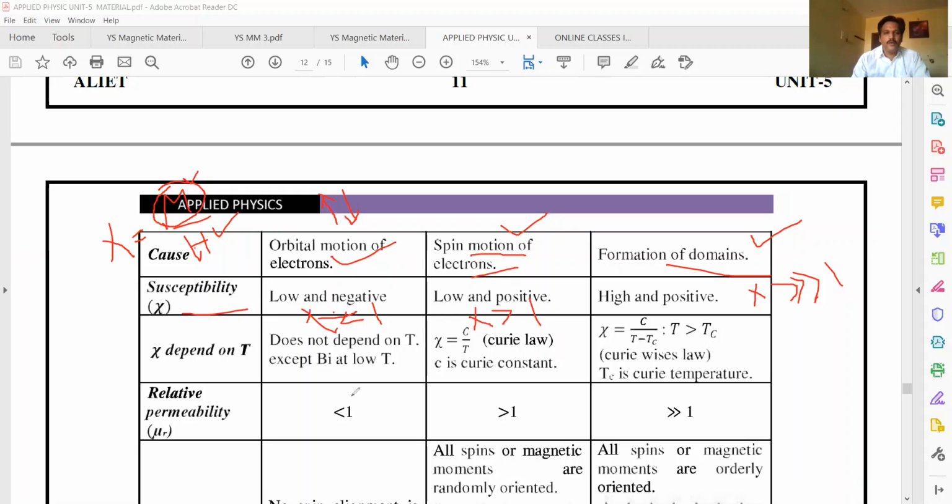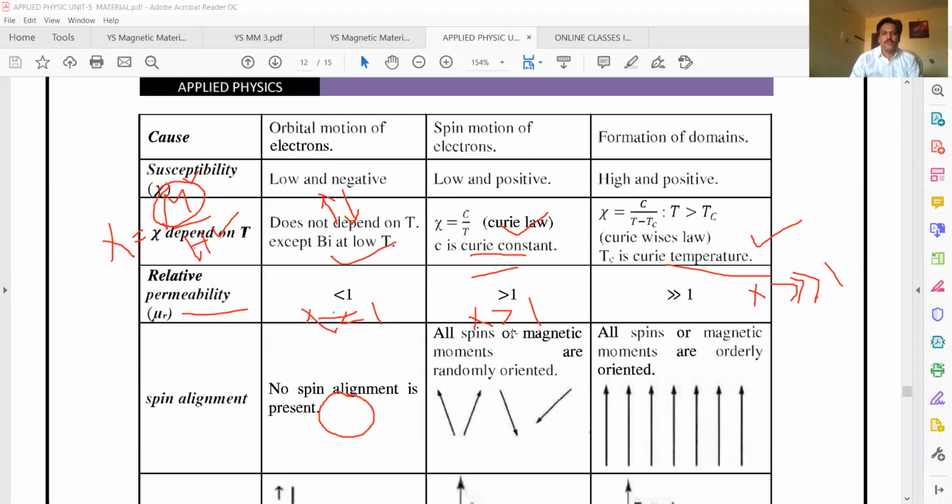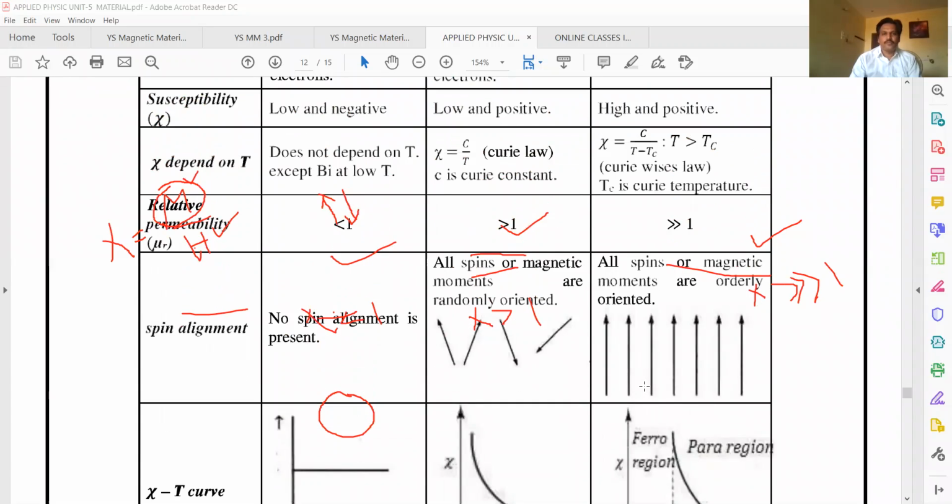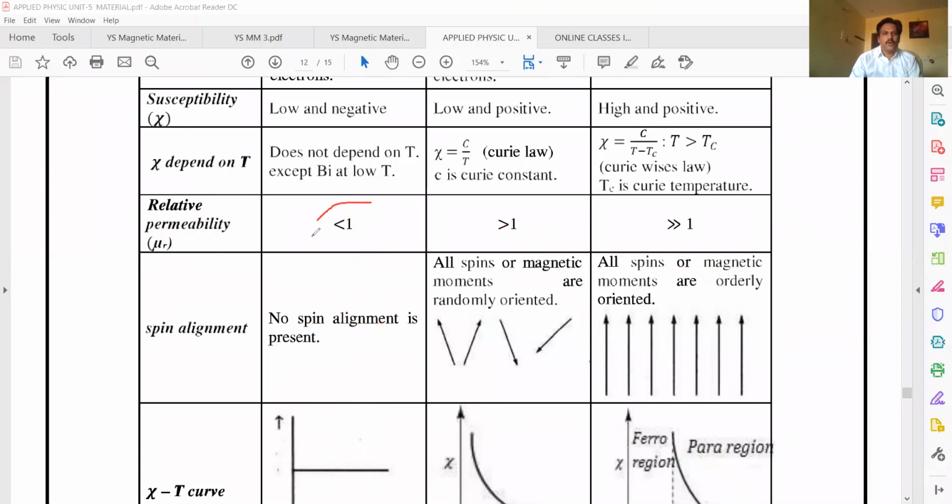And relative permeability is the ability of the material to allow lines of force. For diamagnetic, it is less than 1. This material doesn't allow lines of force to pass through it. The field is in this direction, and the magnetization is opposite to that.